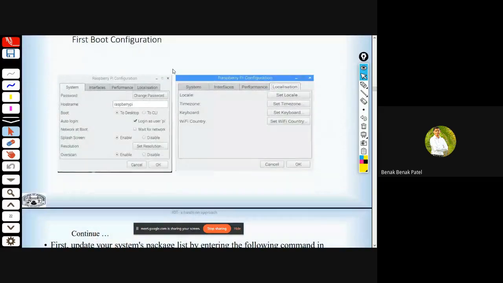So right after your first boot, there are a few things you are supposed to do. One is to set up your boot configuration. For newer versions of Raspbian, they have provided this configuration, and in earlier versions of Raspbian, we didn't have this graphical user interface in order to configure.